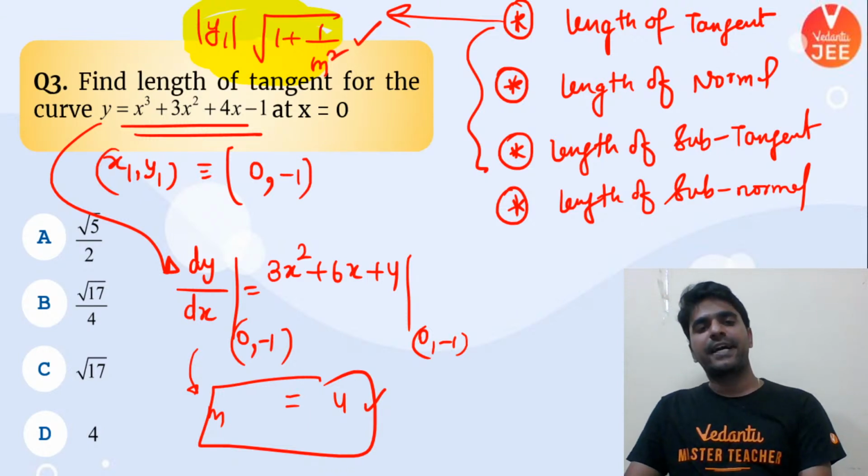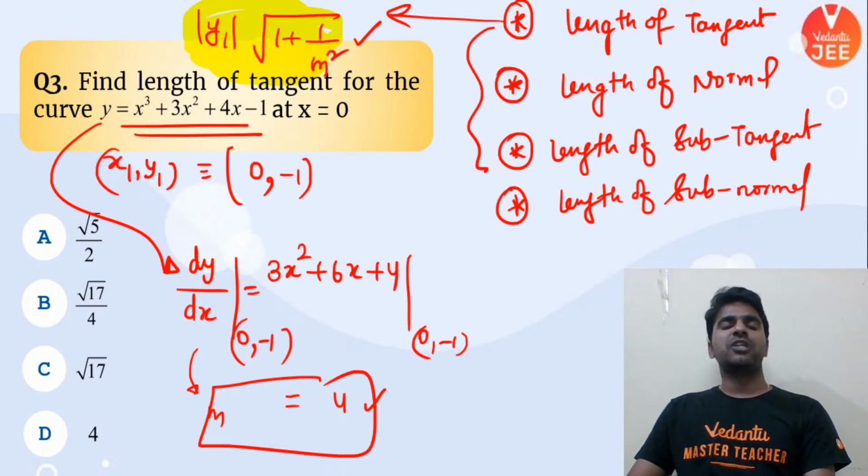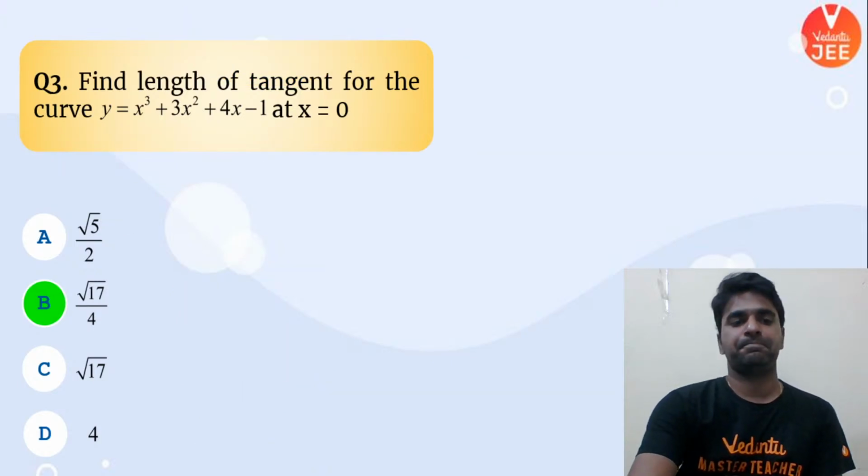So can you get your answer, guys? Mod of -1 times under root 1 plus 1 by 4 square. And that is going to be your answer. So root 17 by 4 is going to be your answer. That is B for Bombay.